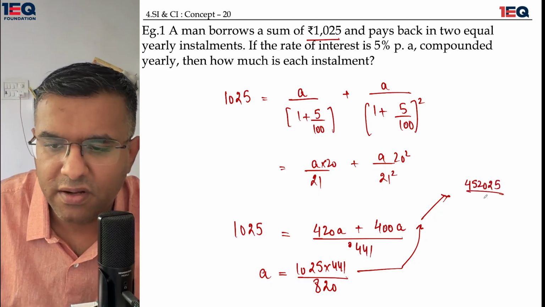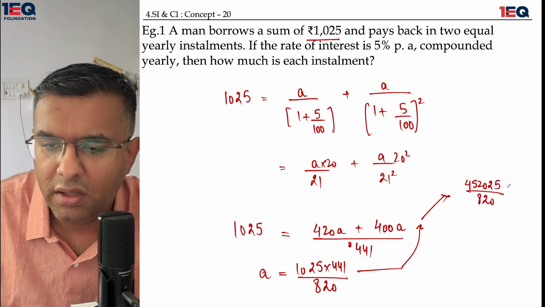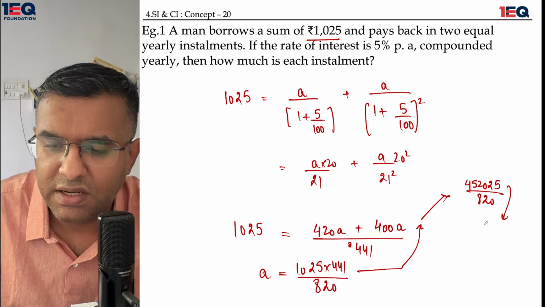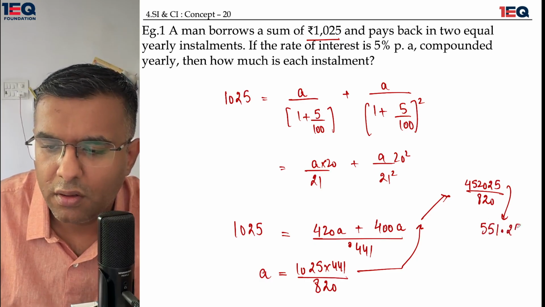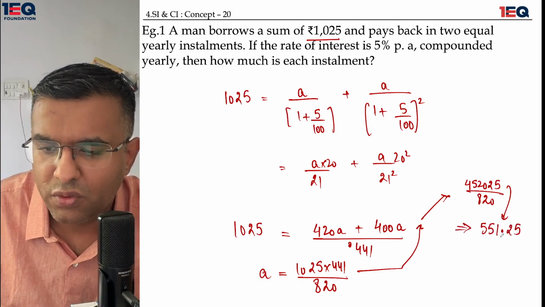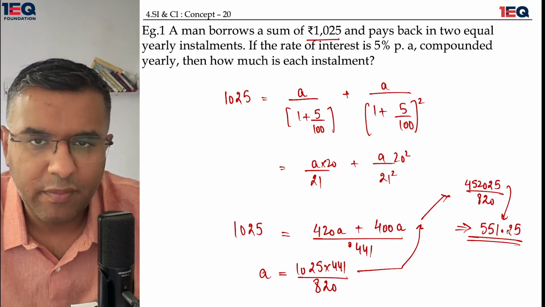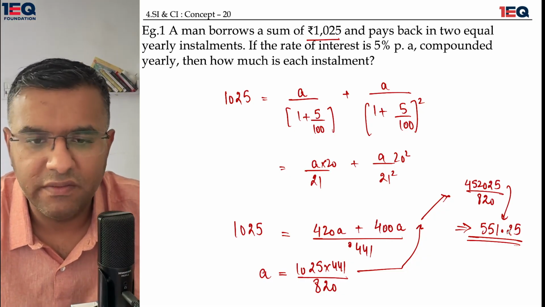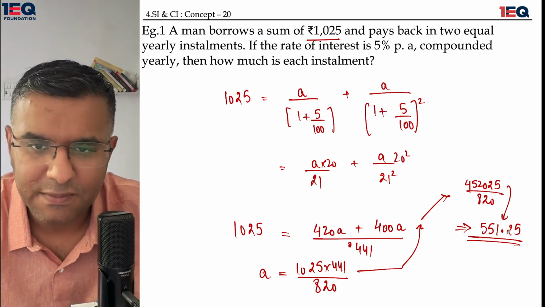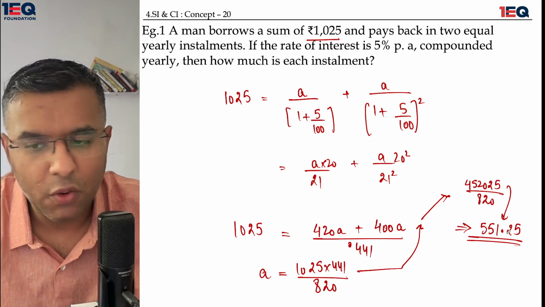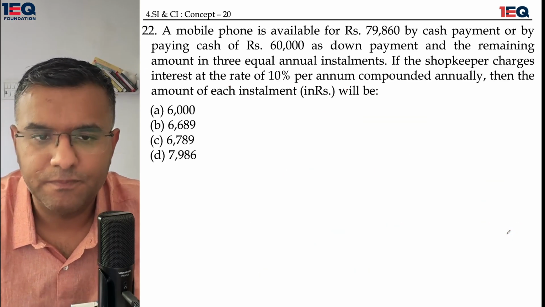When it is divided by 820, I get my final answer as 551.25. Okay, do this calculation towards the end of your exam, because this question might take up the time in which you could solve 3 questions. Okay, good enough. Let's go ahead.